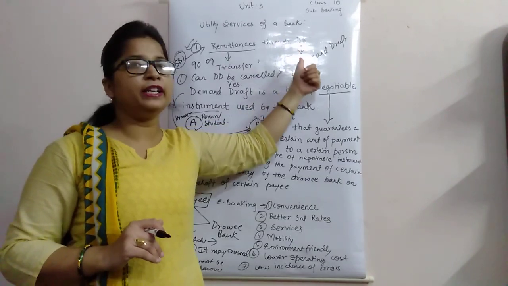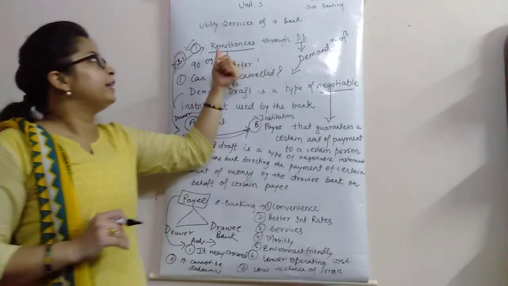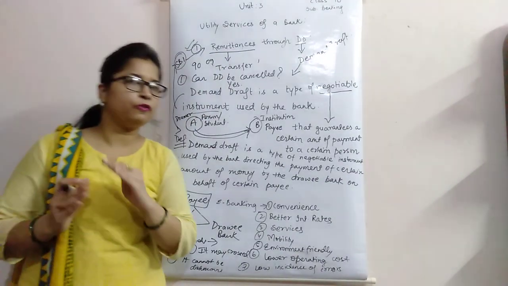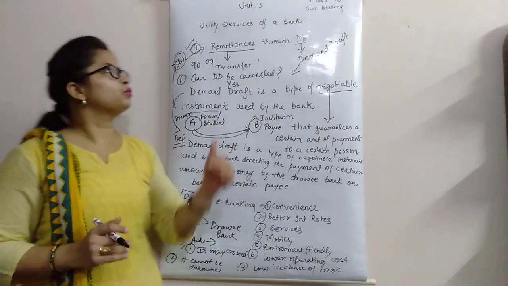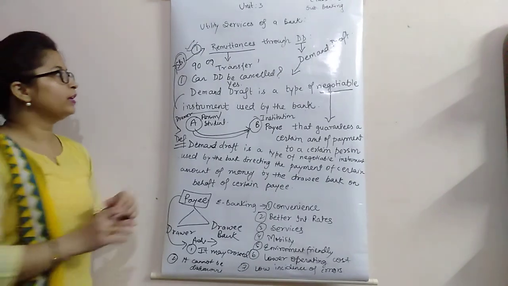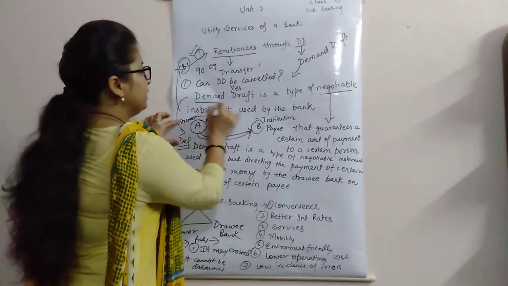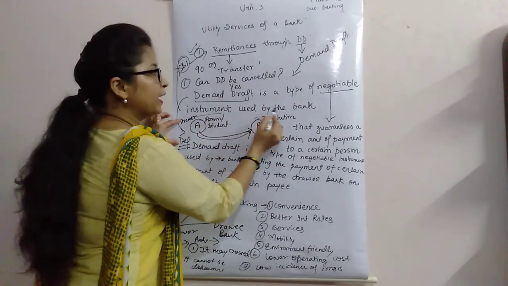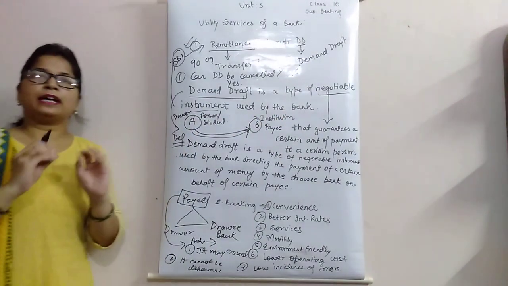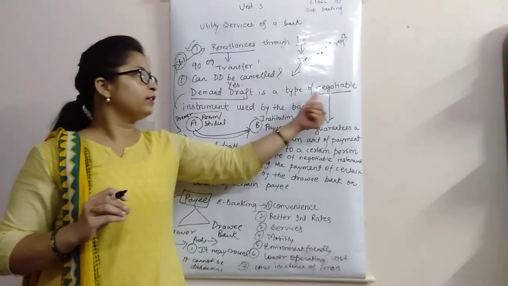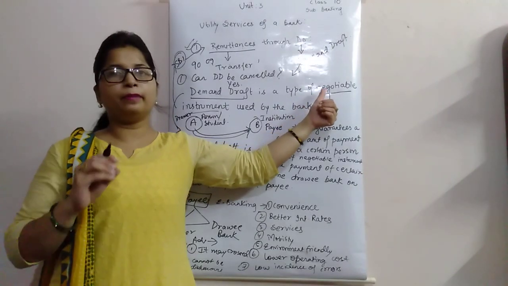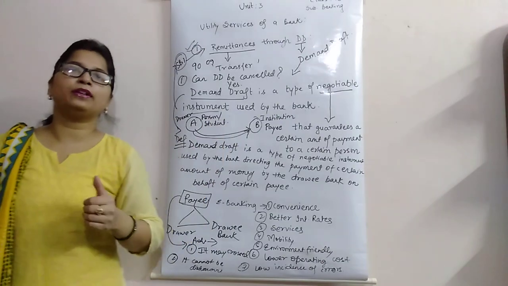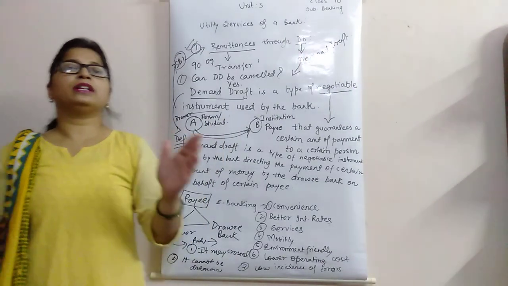DD, the full form of DD is demand draft. Remittances means transfer. It means transfer of amount from one account to another is known as remittances. What do you mean by DD? DD is a type of negotiable instrument used by the bank. What is negotiable? Negotiable means that instrument which guarantees the payment of money to a certain payee.